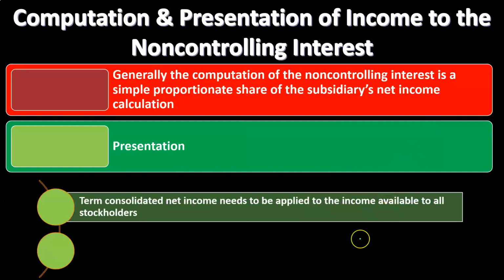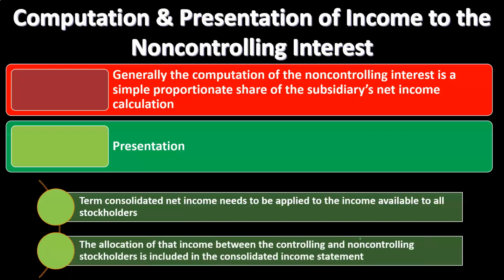Presentation: consolidated net income needs to be applied to the income available to all stockholders, and the allocation of that income between the controlling and non-controlling stockholders is included in the consolidated income statement. So what you're going to have is the consolidated income statement: revenue minus expenses, then your net income, and then another line that says this is the amount of net income that the majority shareholders don't have claim to. In other words, it's the minority portion.